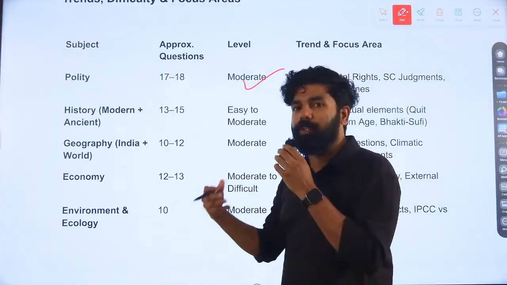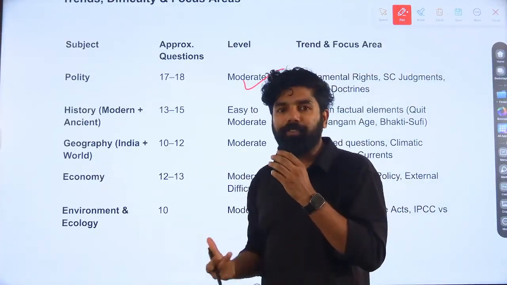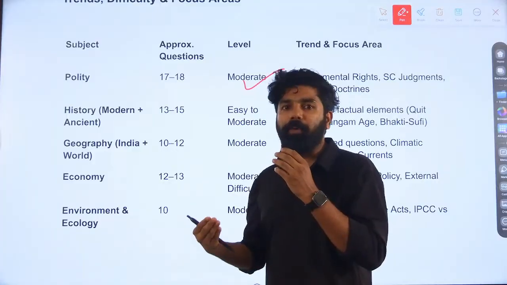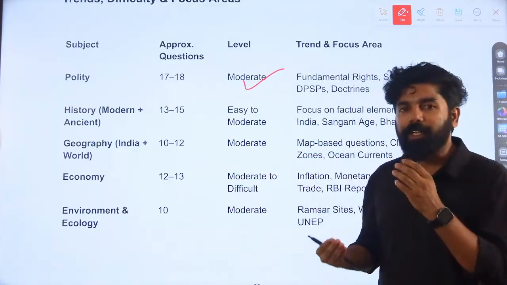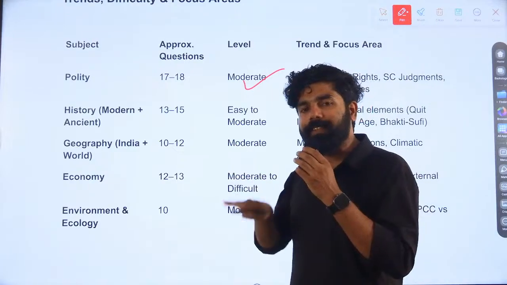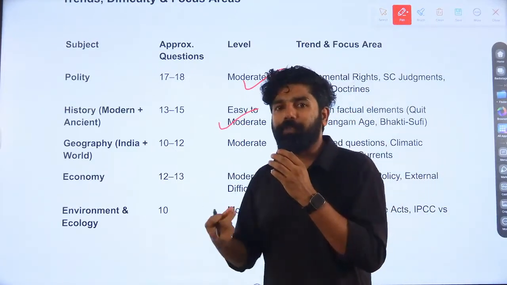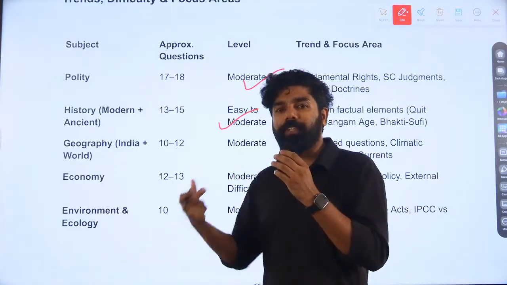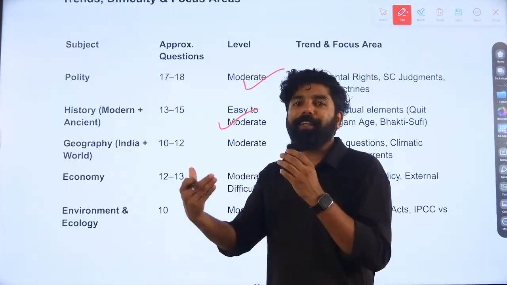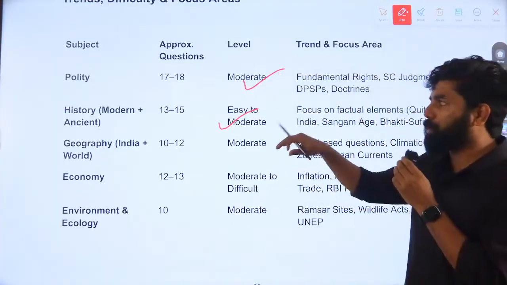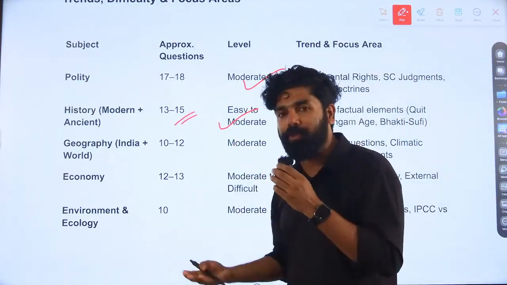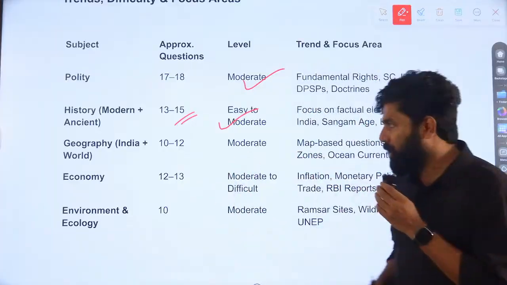History subjects: those who studied well and have good knowledge, especially about story related facts, found that the question trend this year was comparatively easy to moderate. So which subject had an advantage in this year's paper? I would say history. More questions were asked, around 13 to 15, with an easy to moderate trend.